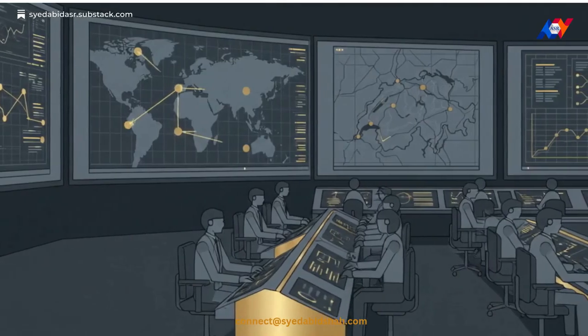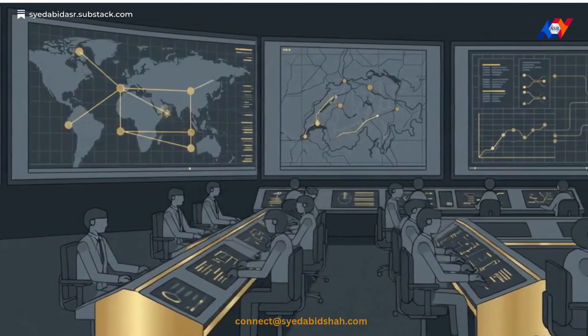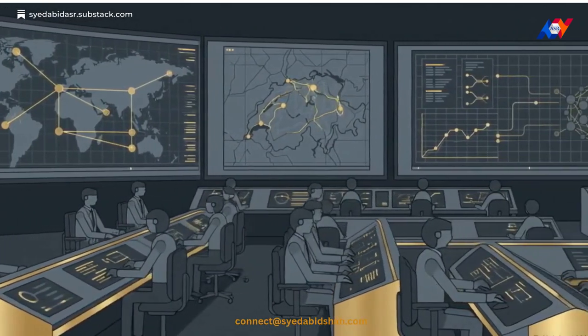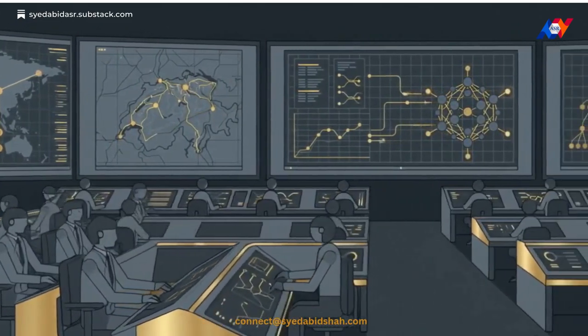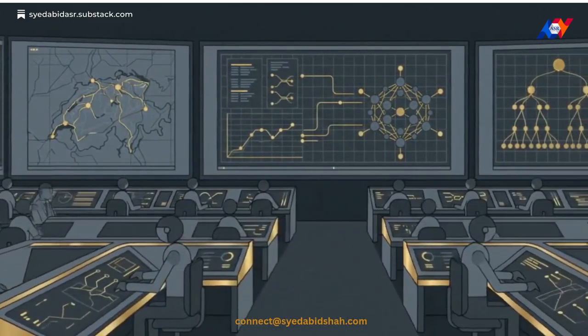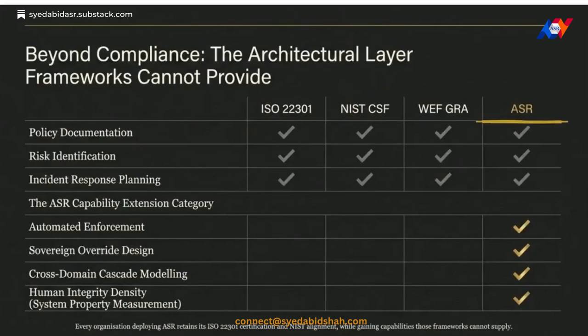This is why Aquarian Systematic Resilience, or ASR, was built. It is an active, sovereign-by-design architecture engineered specifically for permanent instability. This chart shows how ASR compares to standard frameworks like ISO or NIST. It doesn't replace them. Instead, it adds the architectural layer they lack, providing automated enforcement and sovereign override capabilities.